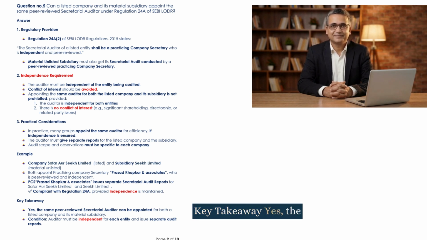Key takeaway: yes, the same peer-reviewed secretarial auditor can be appointed for both a listed company and its material subsidiary. Condition: the auditor must be independent for each entity and issue separate audit reports. That brings us to the end of Part 2.